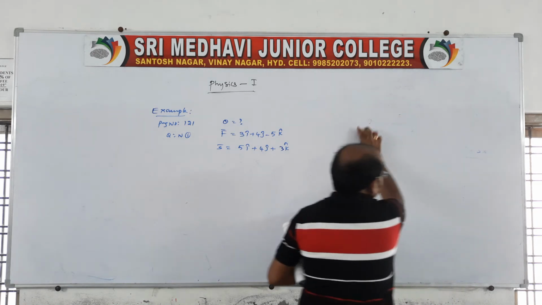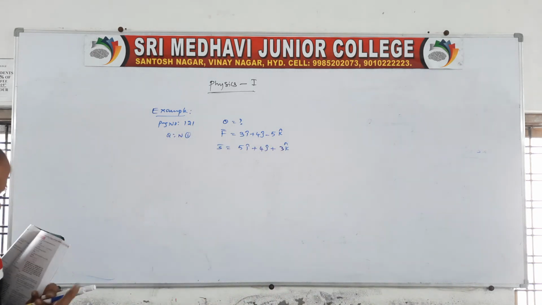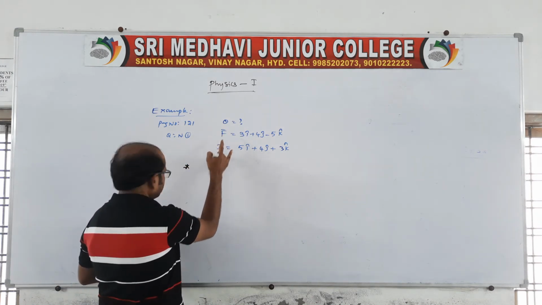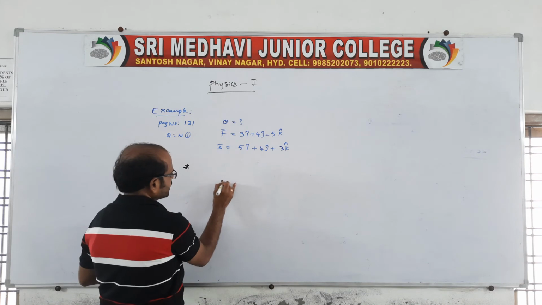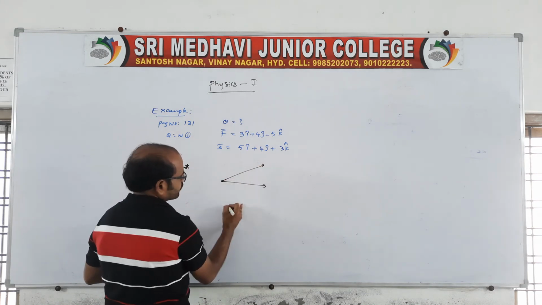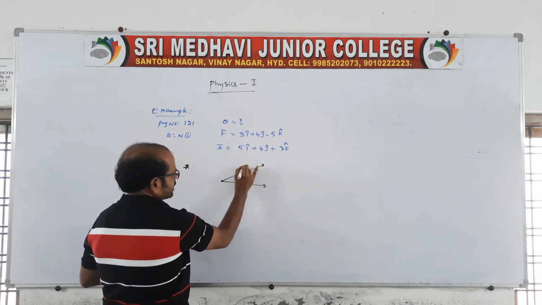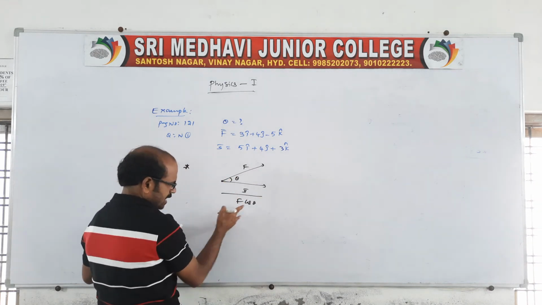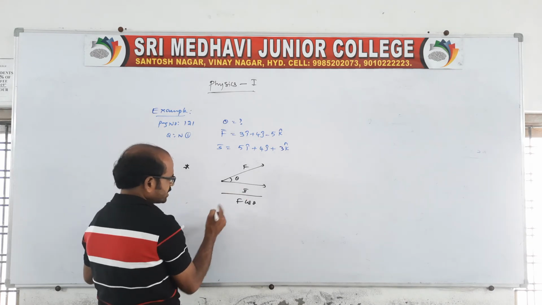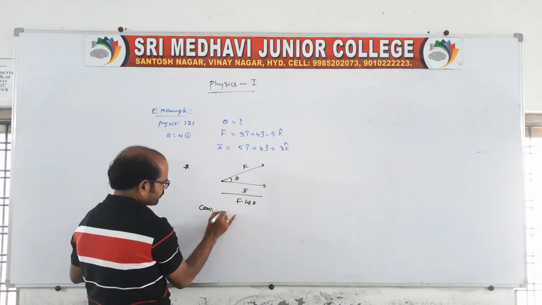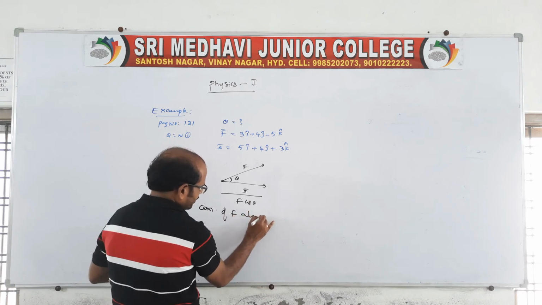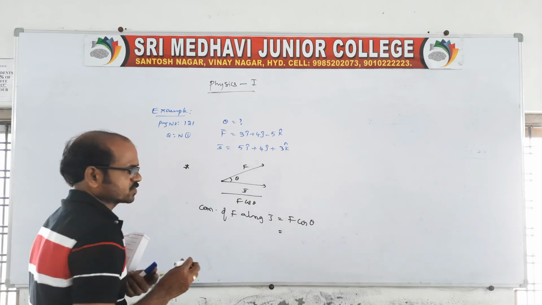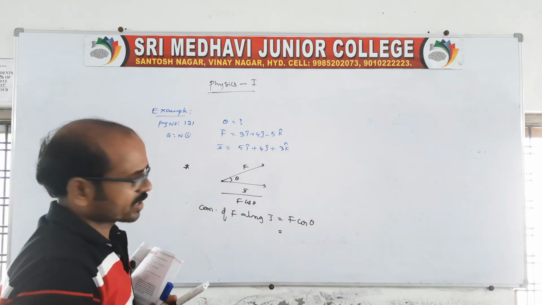Look here, we can take, by using this, what is being asked: the component of F along S. Suppose the displacement is S and F is acting, therefore this is the component F cos theta along S. If S can be resolved, we can say the component of F along S is F cos theta. You find this first, then we will also see the component of S along F.